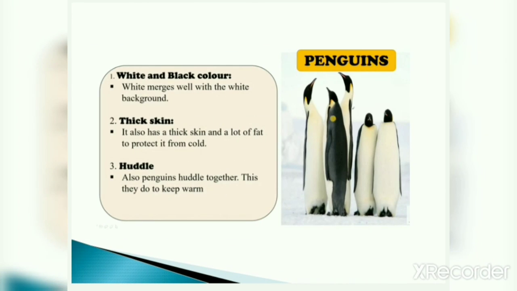Now penguins, white and black colors merge well with the white background. Now penguins, you can see that they have white and black colors. White color merges well with the white background. They also have thick skin. It also has a thick skin and a lot of fat to protect it from cold. Like polar bears, penguins also have thick skin and a lot of fat under the skin which protects them from cold.